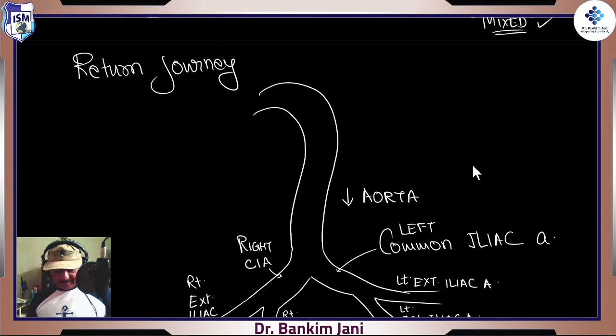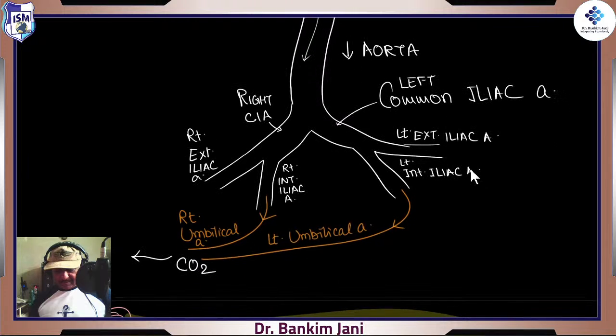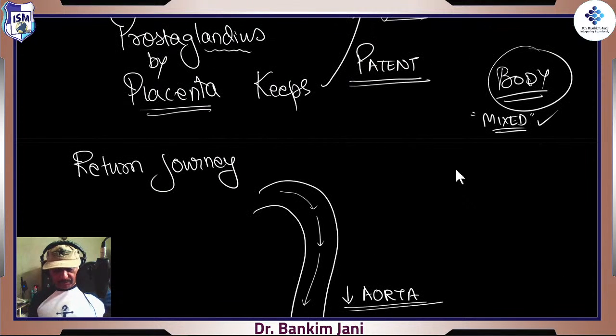Now the return journey. It is distributed across the whole body, right? Now this aorta, right, when it returns, this is the descending aorta. Via this descending aorta, it divides into the common iliac artery, right? Then it divides into external and internal, and then there were arteries over here, right?